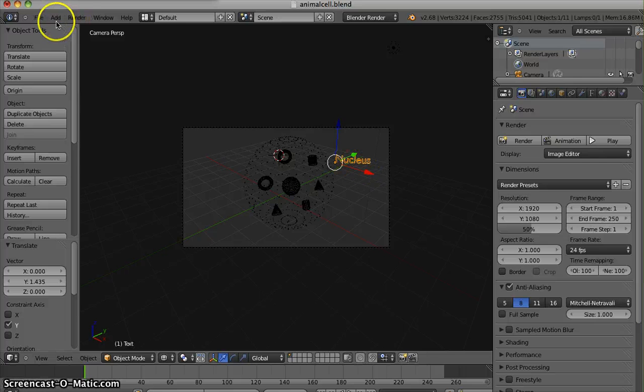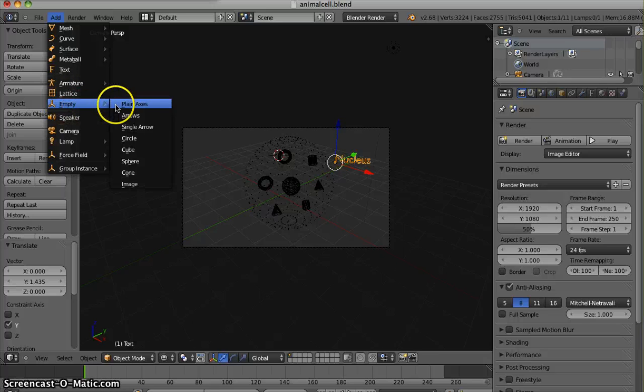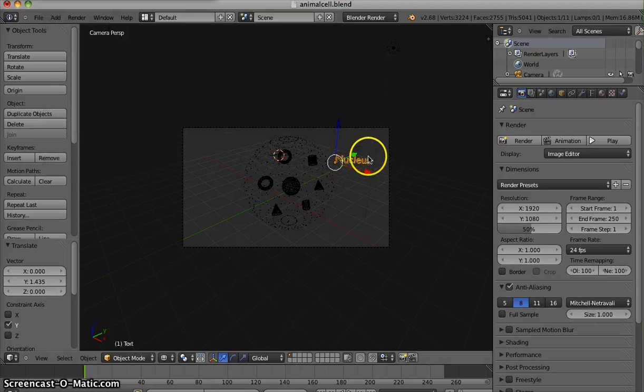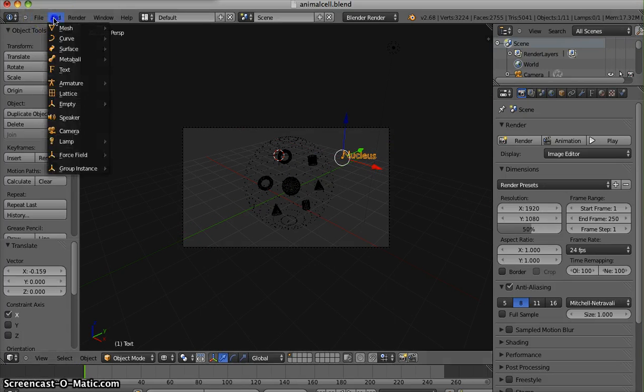It's a bit difficult to add arrows to these diagrams. If you'd like, you can by going to Add and Empty. Be sure to click on the single arrows. I will not add the single arrows because it will take a lot of adjusting, which will add to the time on the video. So we can add more text.